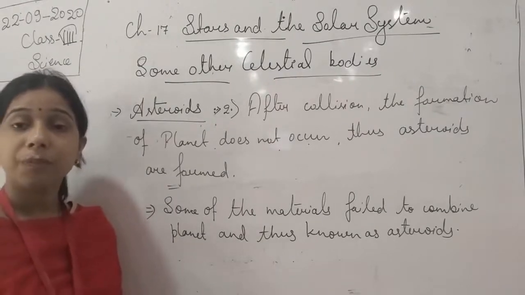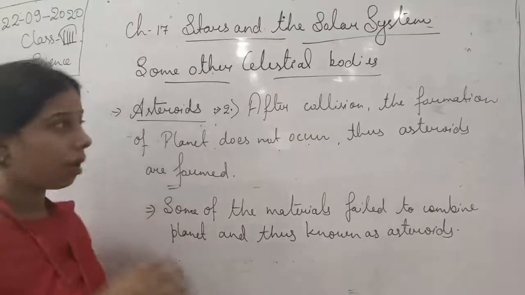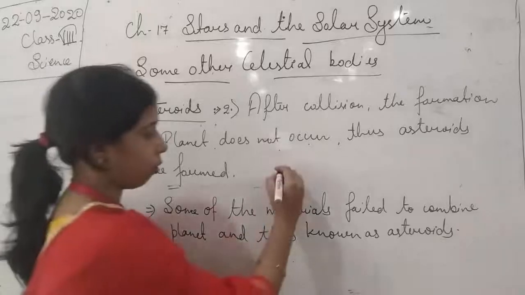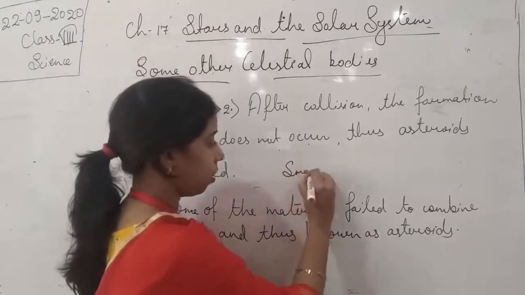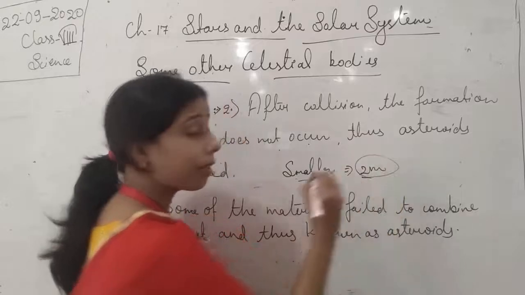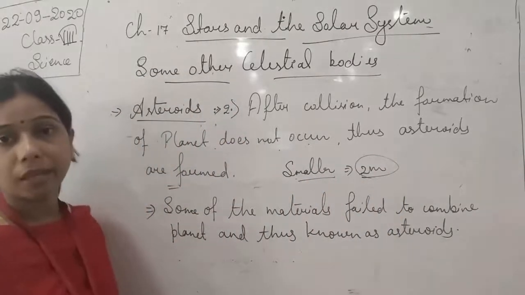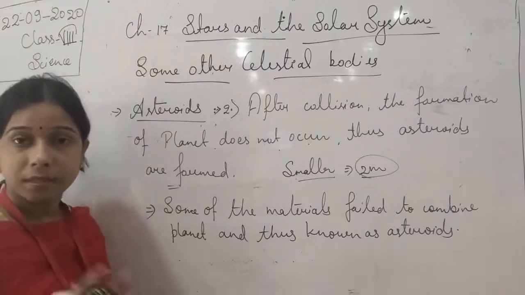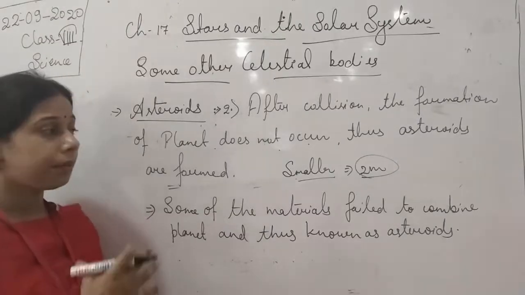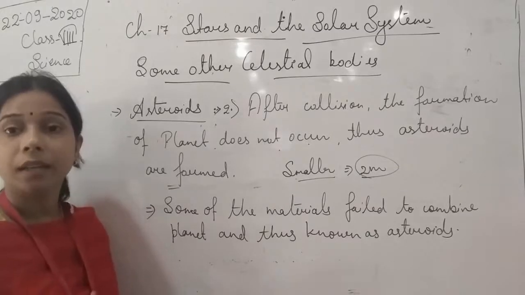Asteroids, you see, are of a very small size, up to 2 meters also. Okay, smaller one, it can be up to 2 meters. This kind of small asteroid can be there, or a big asteroid can also be there. It means their size varies, even their shape also varies, and that is why they are irregular.